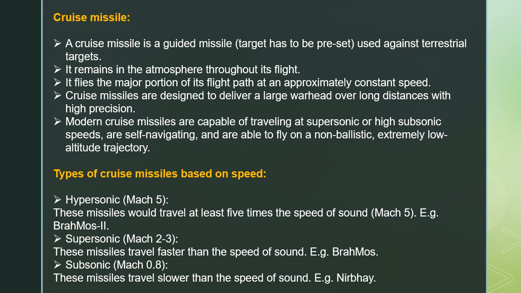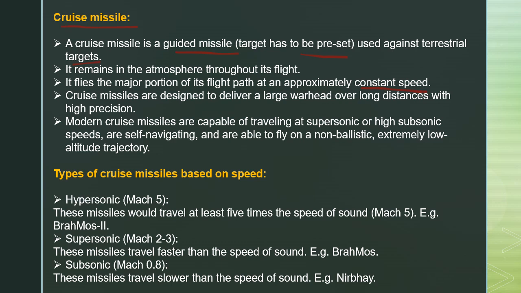Moving further, what is the other category of missiles? That is the cruise missile. Till now we have seen the ballistic missile category, but another important category is the cruise missile. It is actually a guided missile, that is the target has to be preset, and it is used against terrestrial targets. It remains in the atmosphere throughout the flight, and it flies the major portion of its flight path at an approximately constant speed.